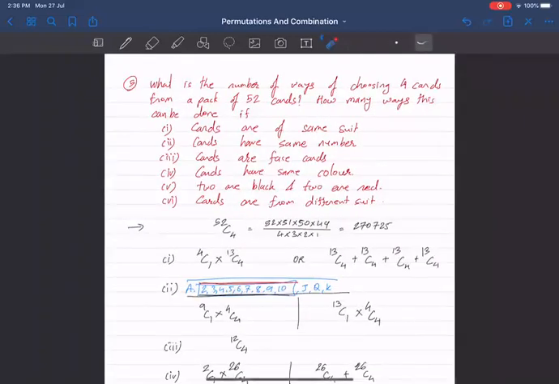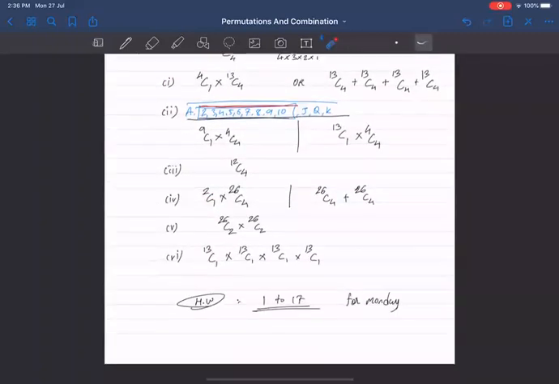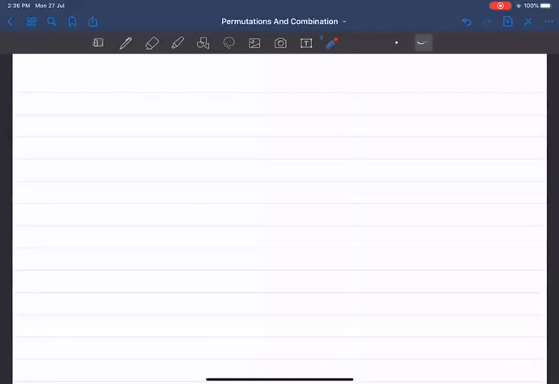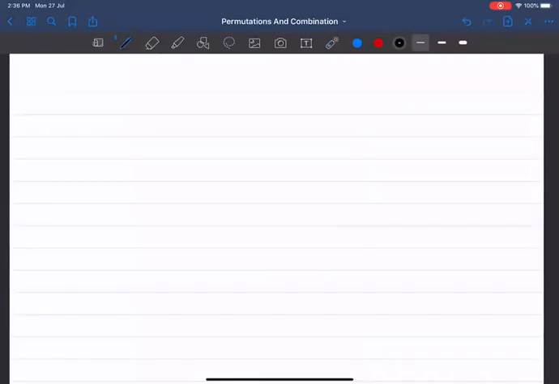And then we have done this very beautiful question of selecting 4 cards from a pack of 52 cards. Fair enough. So far we are going to do this, and let's see how we are going to go ahead. We have now the next question. What a beautiful question, eh?